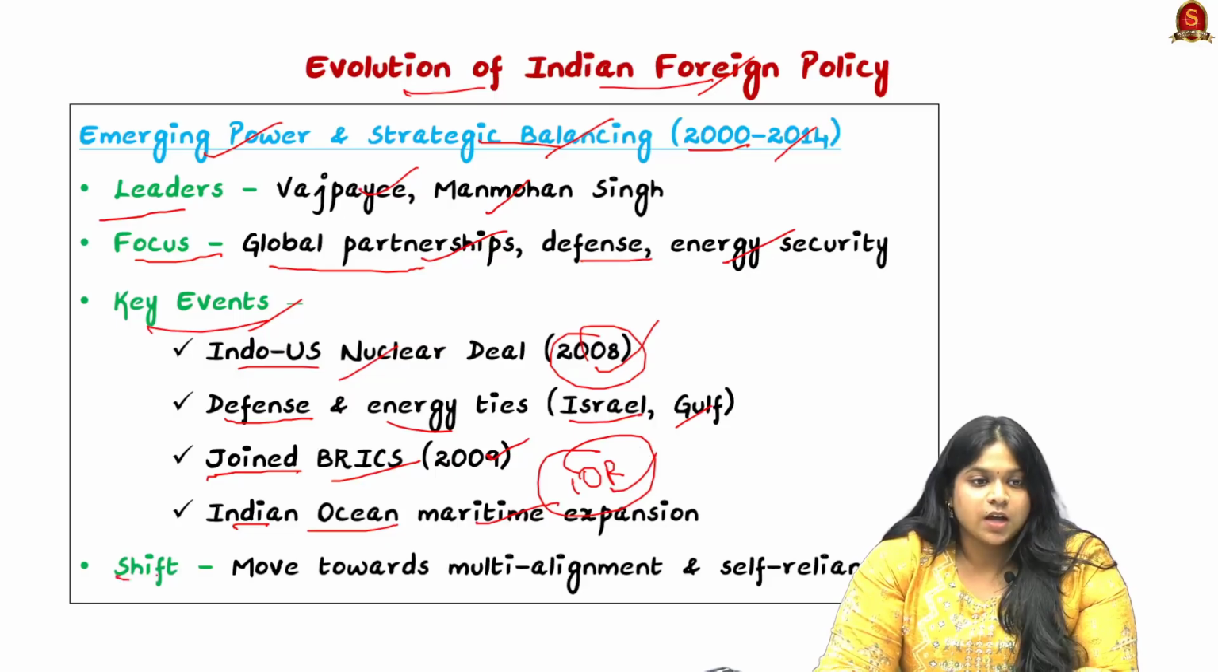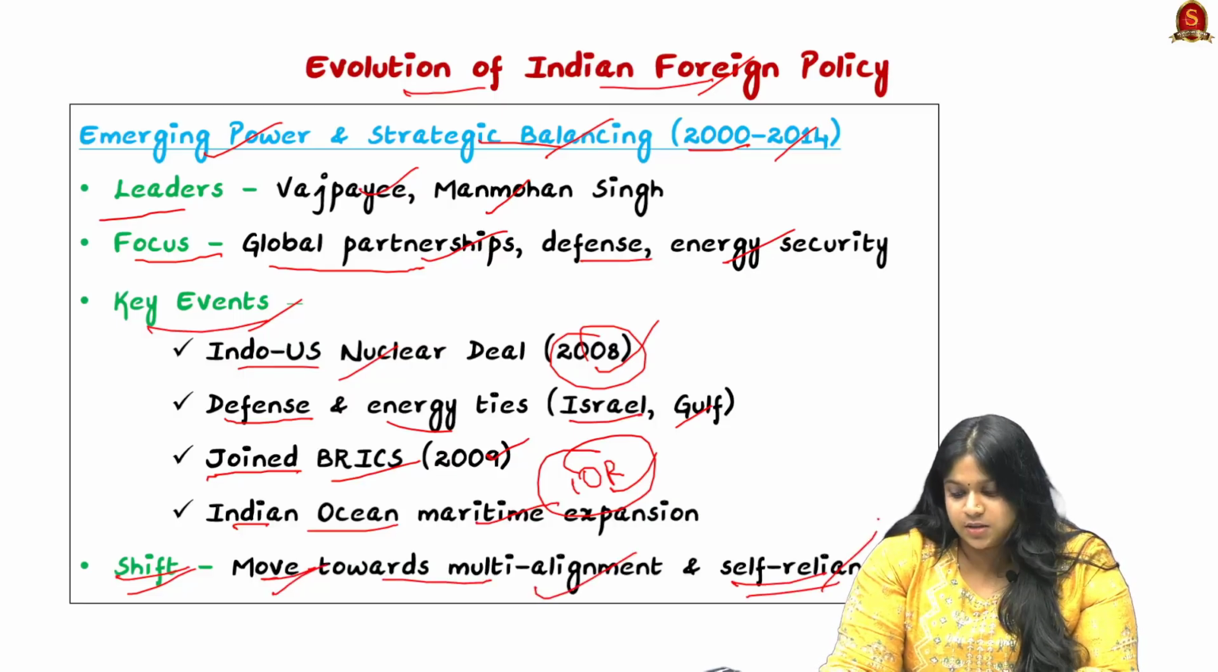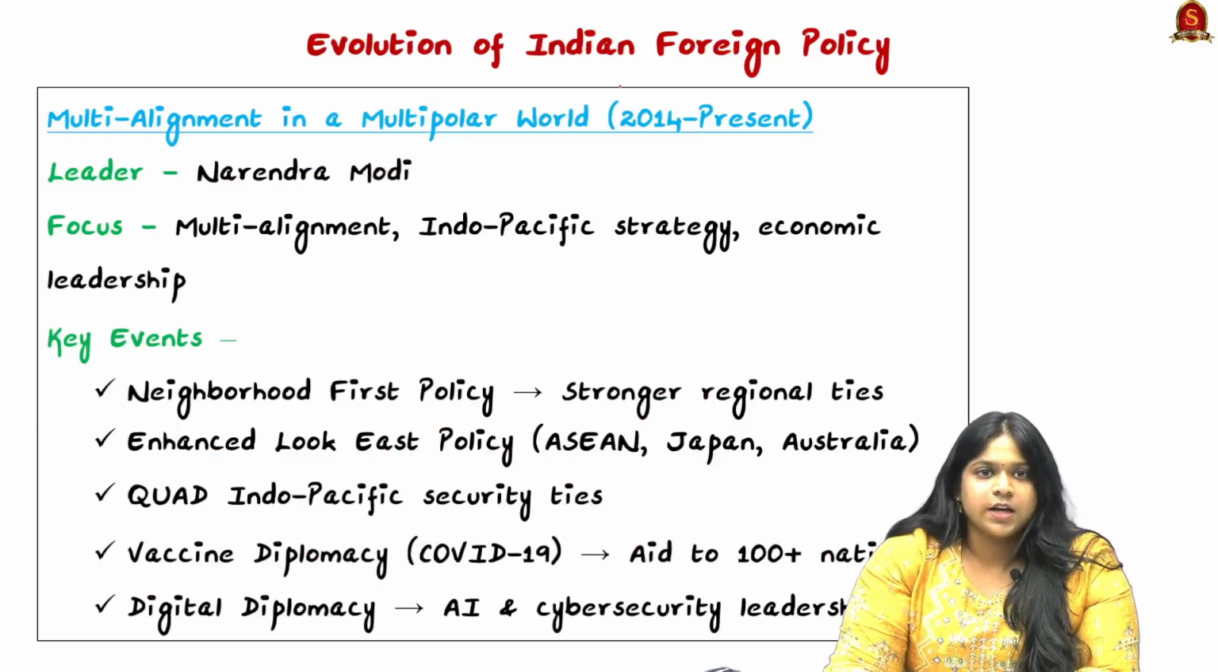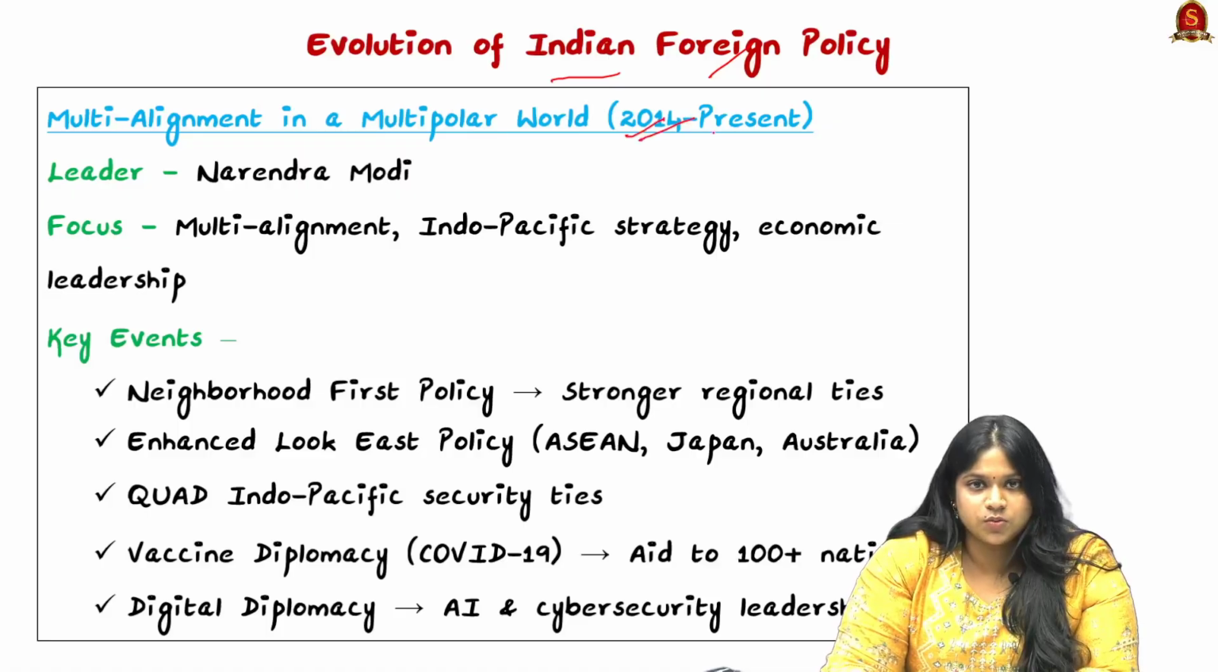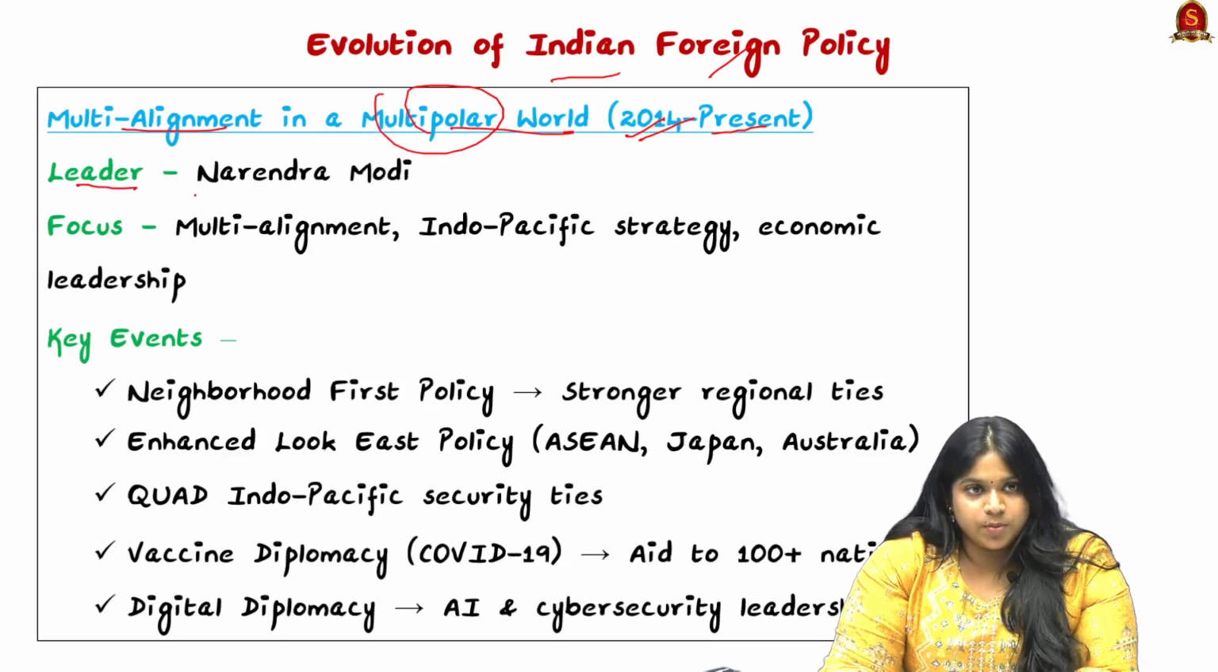After this, it again led to a major shift after the year 2014, where we moved towards even more enhancement of multi-alignment and self-reliance as a country. It led to a major evolution of our Indian foreign policy from 2014 till present, where we gave importance to multi-alignment in a multipolar world. It was led by our current Prime Minister, Mr. Narendra Modi, where the focus was more on multi-alignment, the Indo-Pacific strategy, and economic leadership.